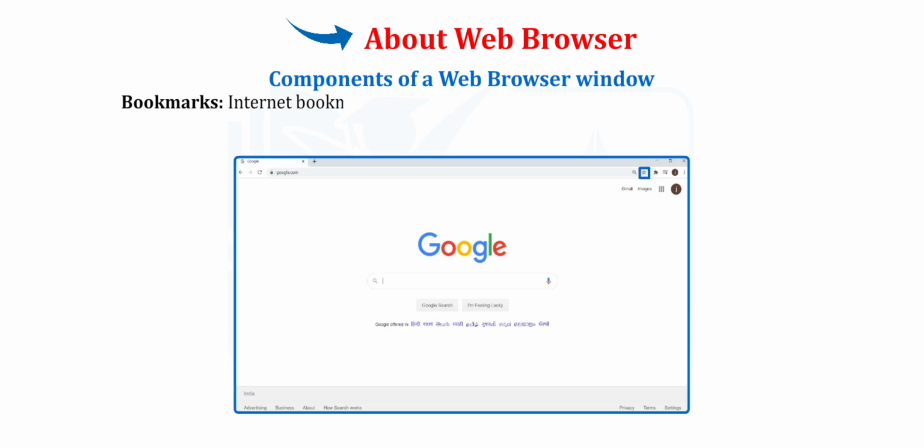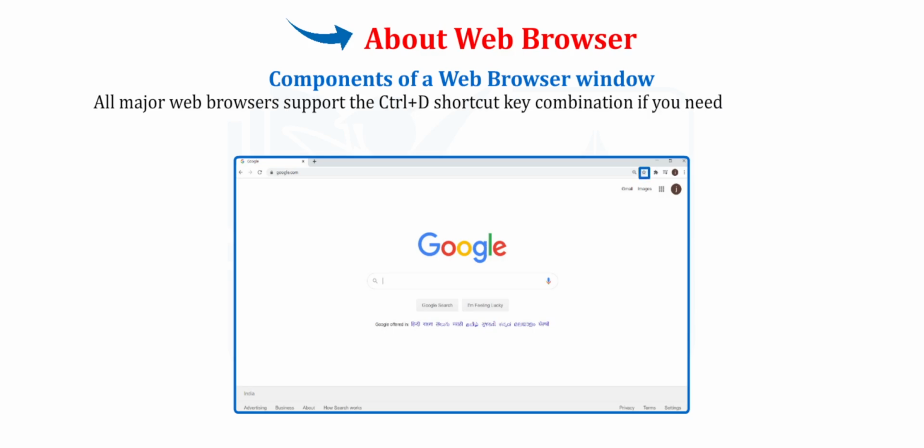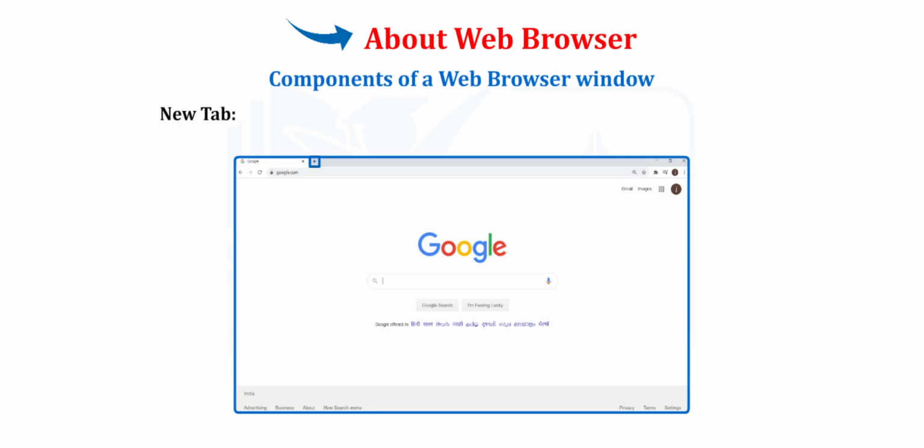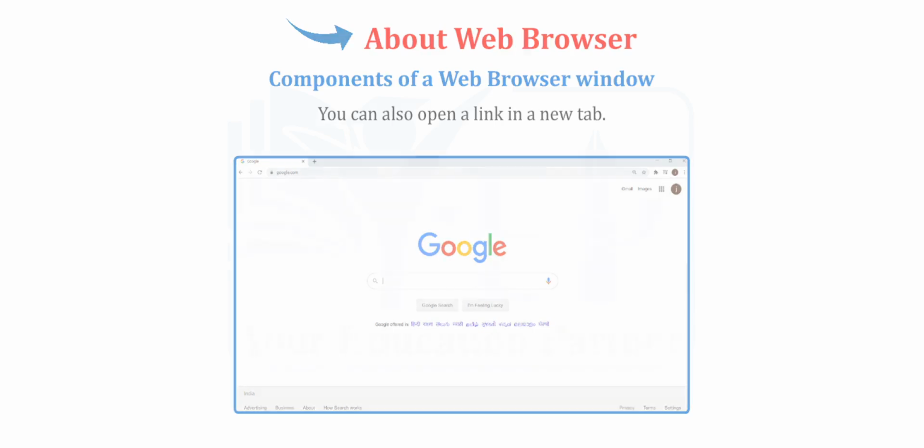Bookmarks. Internet bookmarks, and favorites are a great way to access the websites you like to visit the most quickly. All major web browsers support the Ctrl+D shortcut key combination if you need to access the bookmarks creation menu quickly. New tab. Clicking on this button allows you to open a web page in a new tab. You can also open a link in a new tab.